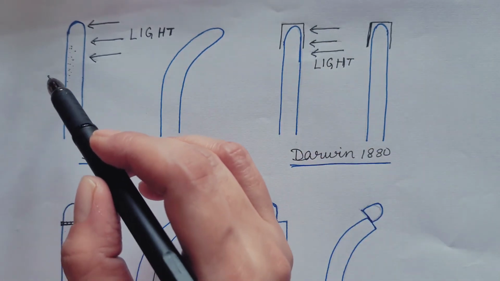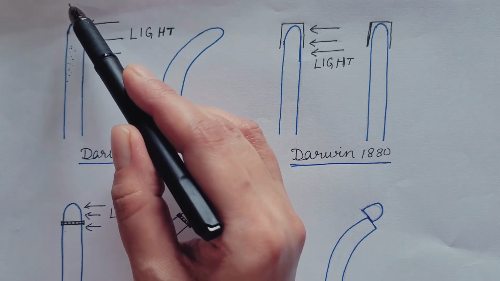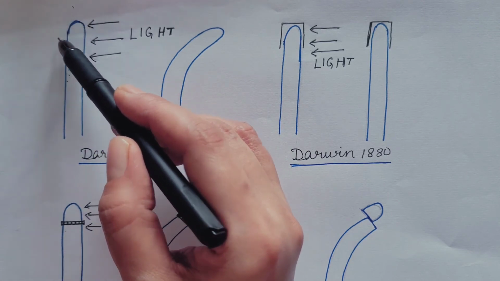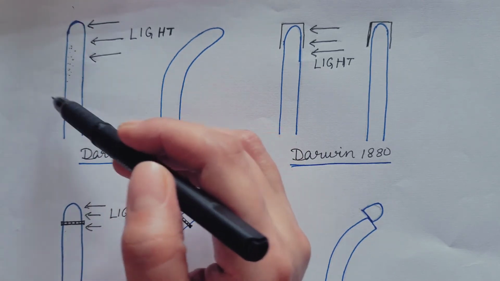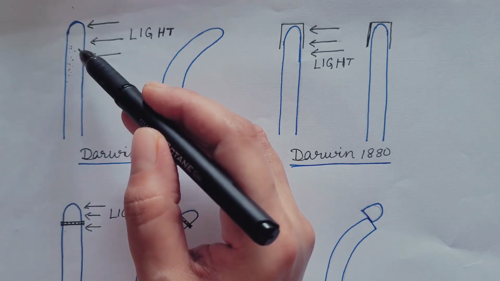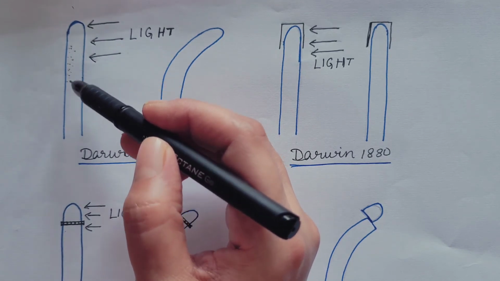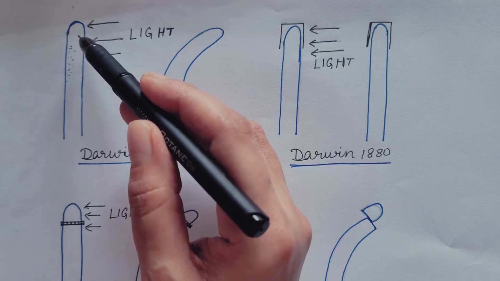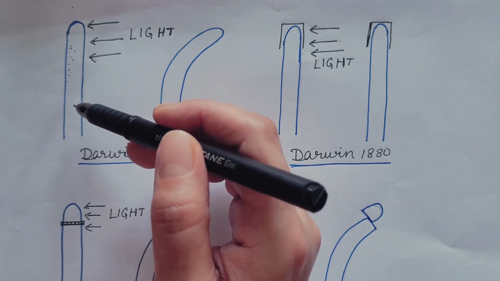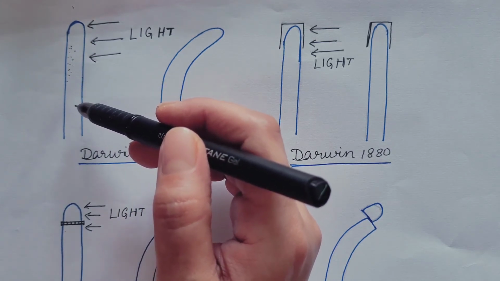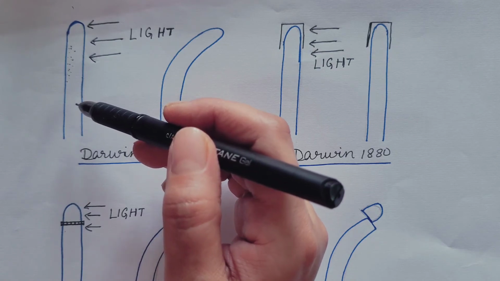But when light is given to the coleoptile equally in all directions, then there is no asymmetric growth, but the growth is symmetric, and hence in that case there is no bending of the coleoptile or curvature is not seen.